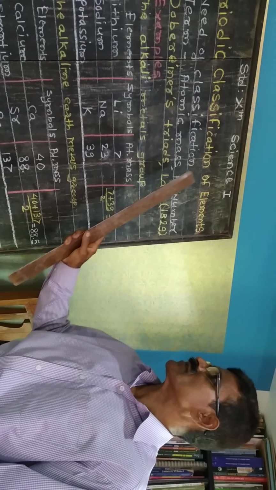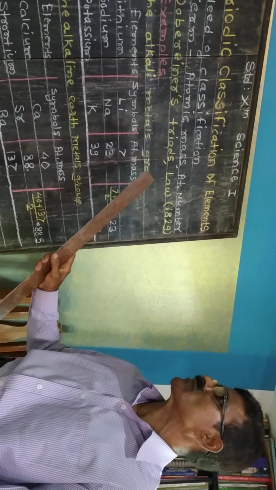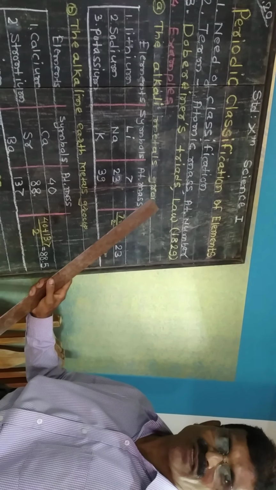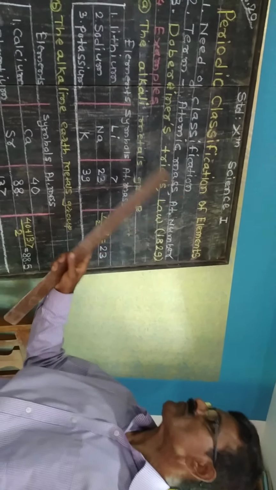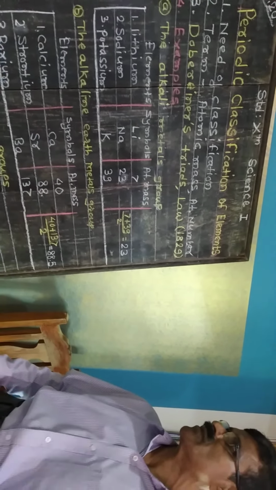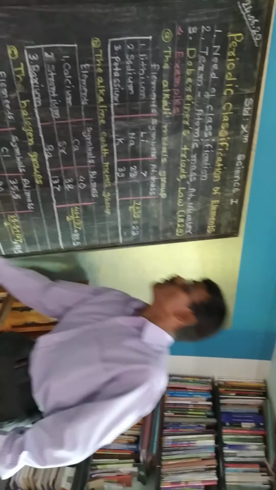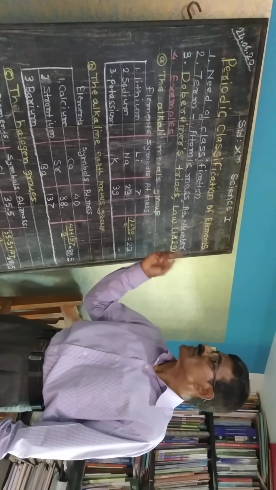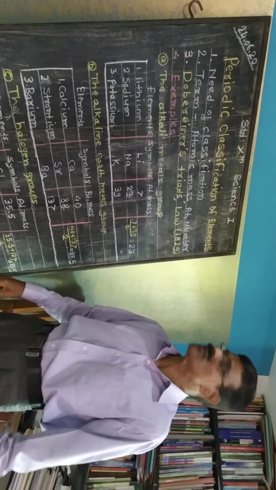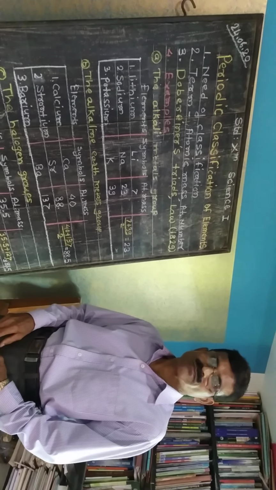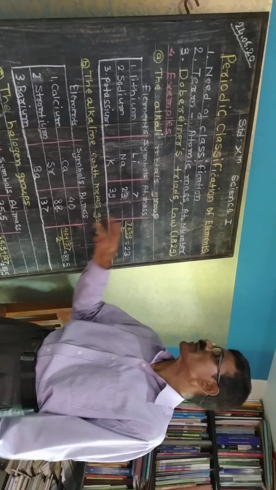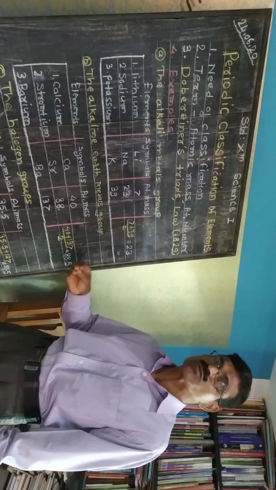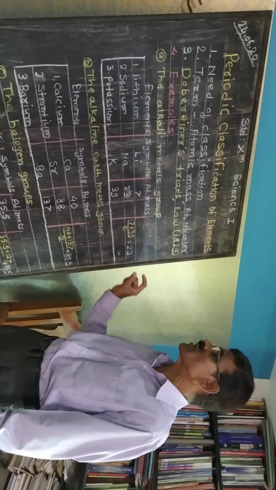Here I am saying that atomic mass and atomic number matter because all the classification of elements is based on the atomic mass and atomic number, and that's why I have told you what is meant by them. Next, what is the need of classification? The elements existing on the earth are many, about 117, and every element has to be classified according to similar properties into similar groups.